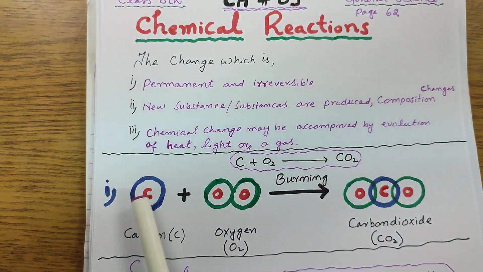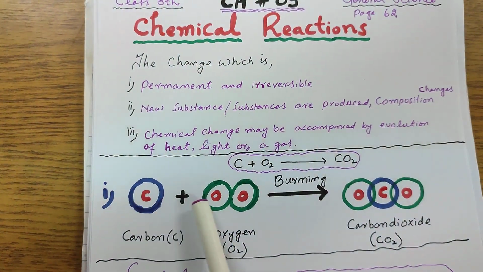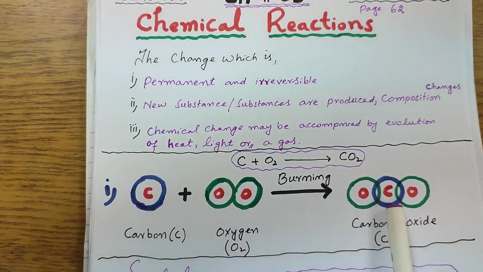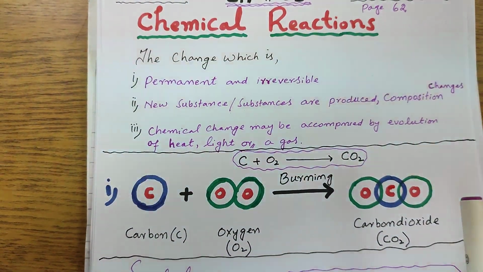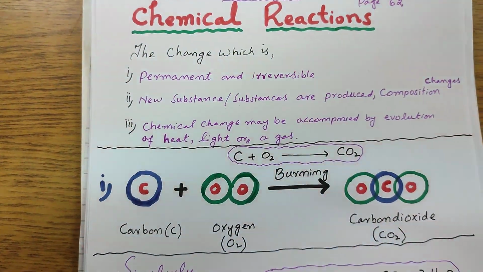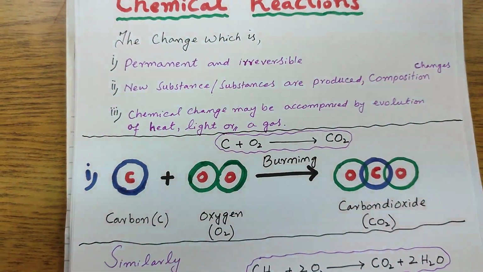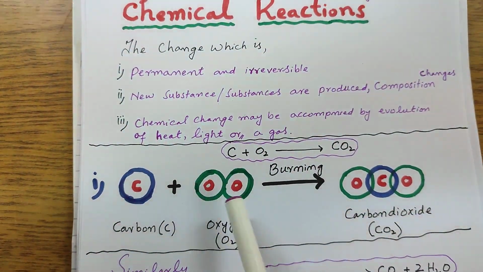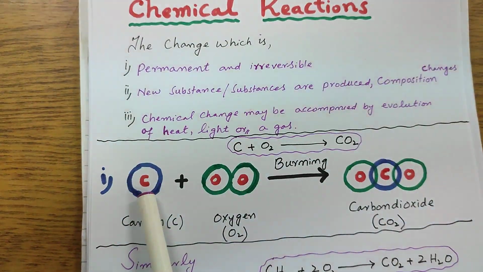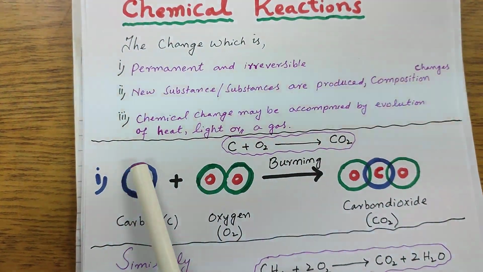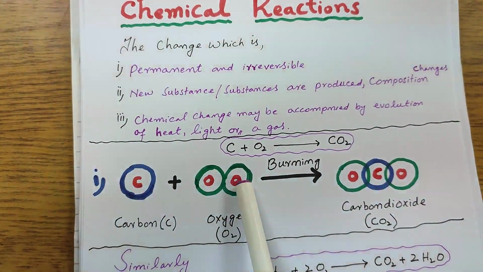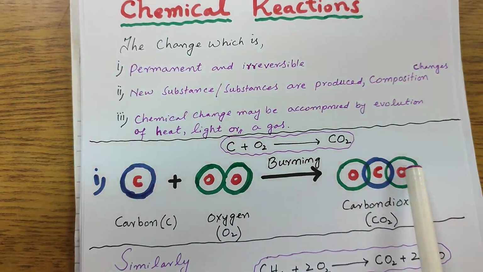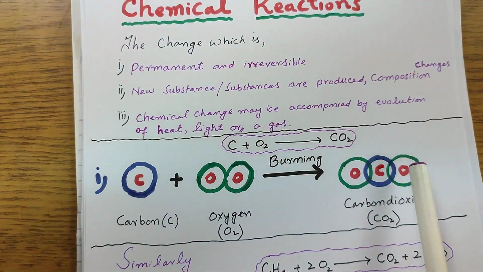So the left hand side substances which react are called reactants, and the new substance which is produced is called the product. Here a single product is produced, but there may be more products. This is a typical example of a chemical change. You see C, an atom of carbon, and two atoms of oxygen combine together to form a molecule. A molecule is a group of atoms connected together.